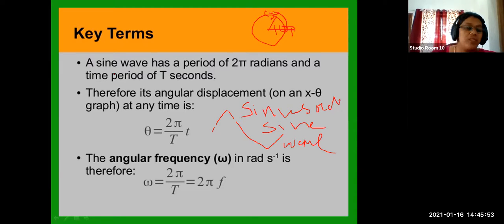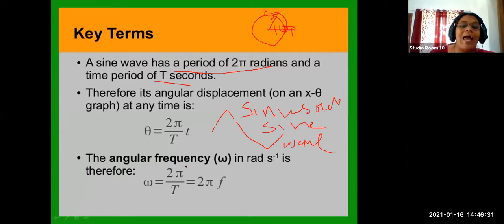Usually we consider the oscillation as a sine wave. Why? Because a sine wave has a period of 2 pi radians. It is in radians, and I think you have studied the relation between radian and degree. The ma'am must have taught you. So time period T seconds. Therefore, a sine wave has a period of 2 pi radians and a time period of T seconds. Therefore, we can represent angular displacement as 2 pi by T into t. This is the time period, and this is in 1 second how much.